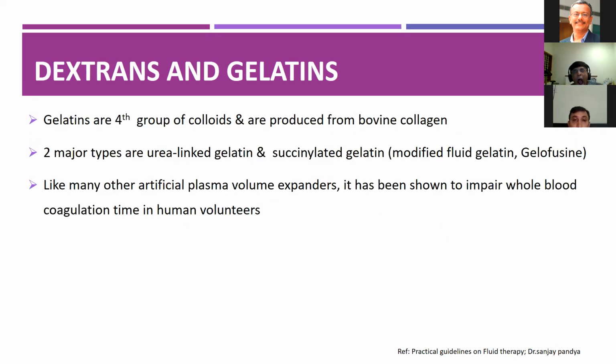Gelatins are the fourth group of colloids, produced from bovine collagen, and they are of two main types: urea linked gelatin and succinylated gelatin. Many of these artificial plasma volume expanders have been shown to impair whole body coagulation time in human volunteers.